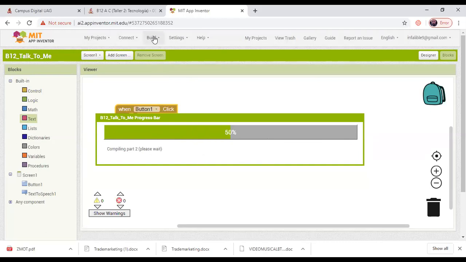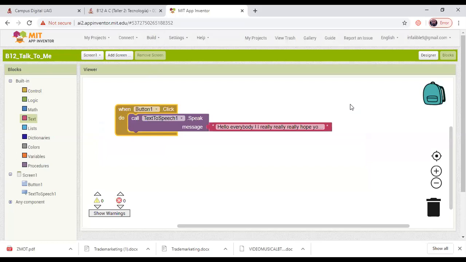The other option is to generate a QR code to be scanned with my device and test the application. Okay, but at this moment, notice that I'm downloading the application to my computer. This application, I will send this application by mis cursos platform. Este es el archivo que me van a mandar, el archivo que acabo de generar.